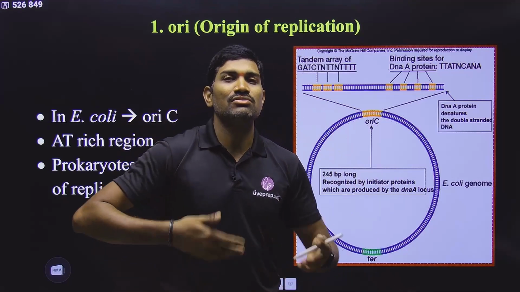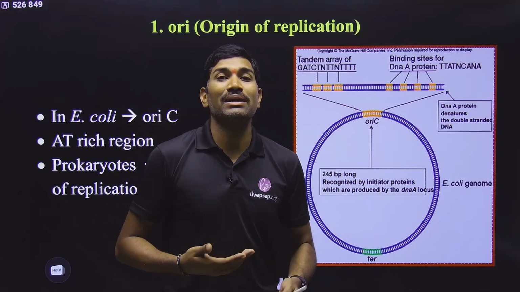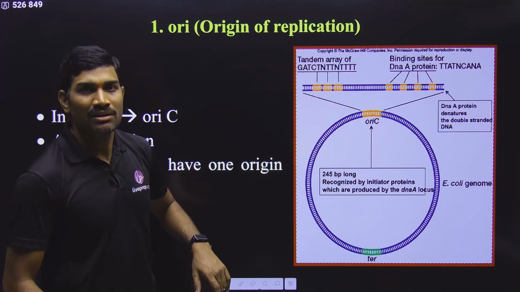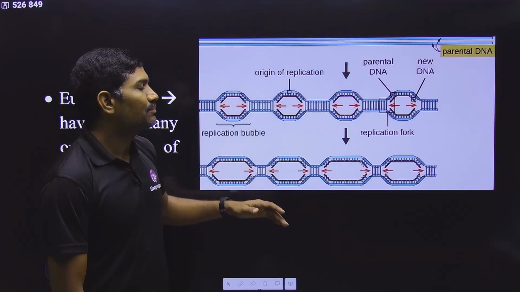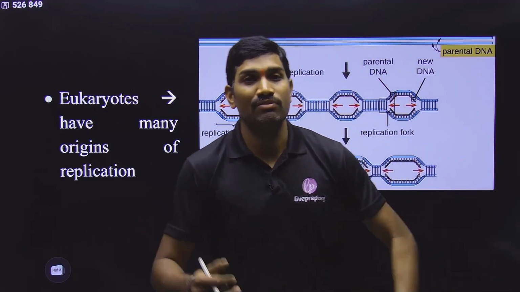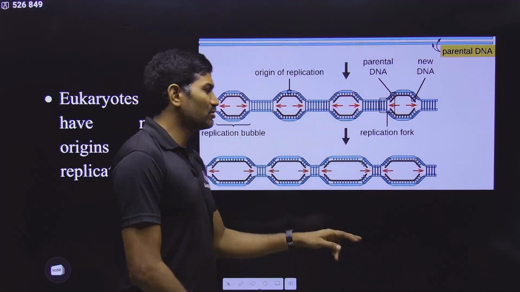That's it. In this way you can make multiple copies. You can propagate that piece of DNA using recombinant DNA procedures. This is what they are saying. Clear? Next one. In the case of eukaryotes, not just one, in one chromosome many origins of replication are there, but anyhow this point was not given in NCERT.